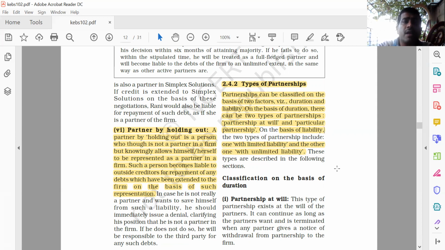So what we can say, partnership can be classified on the basis of two factors. One is known as duration and number two is liability. On the basis of duration can be classified again into two, partnership at will and particular partnership. Liability में दो, partnership with limited liability and one is unlimited liability. चलो देखते हैं.